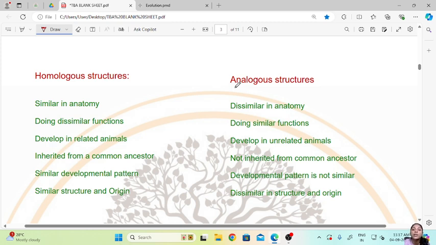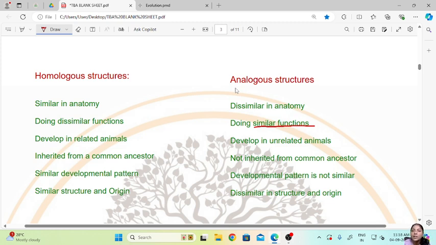Then talking about the analogous structure, so they are dissimilar in anatomy, that is the internal structure will differ. For example, the wings of butterfly and the wings of bird will not have same internal structure. There will be no bones in the wings of a butterfly. But they perform the similar functions. Both these wings will perform the same function.